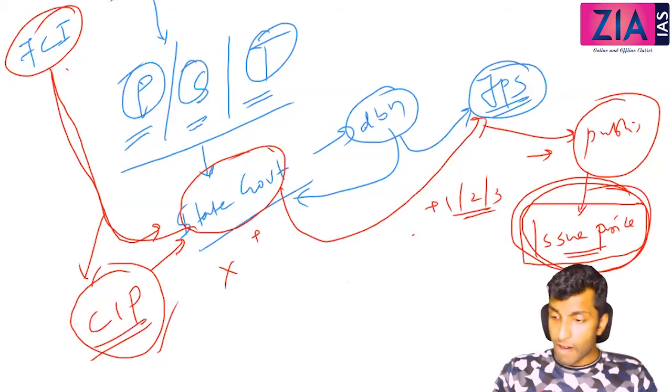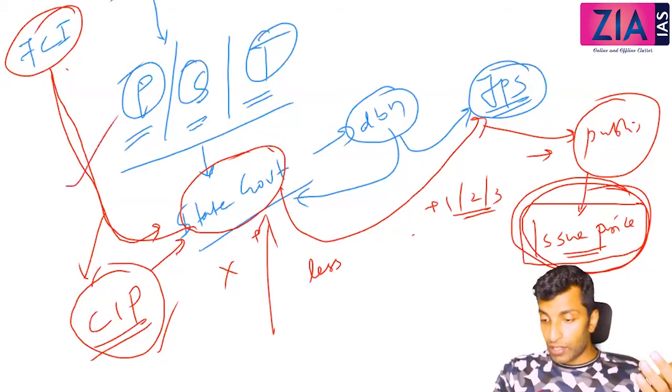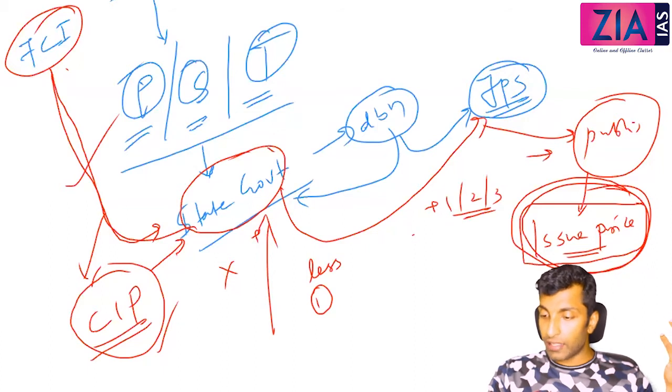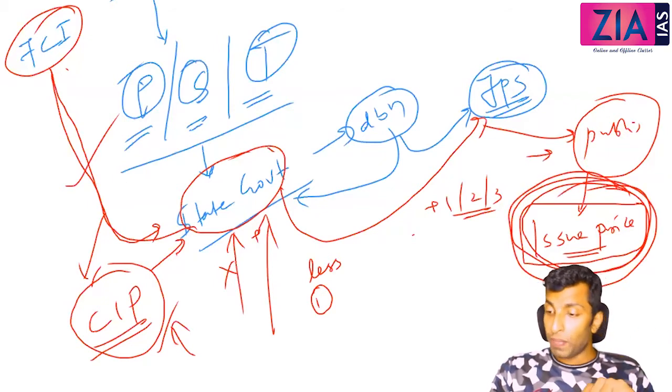Now can it be less? It can be less. Why? When the state government is also giving a subsidy over and above the subsidy given by the center. For example, Tamil Nadu is giving rice at 1 rupee, right? Even before this Food Security Act, the Tamil Nadu government was giving rice at 1 rupee. How is that happening? Not other state governments, because that government is giving some other subsidy over and above the central government subsidy. So issue price can be less than central issue price, but cannot be more than central issue price.